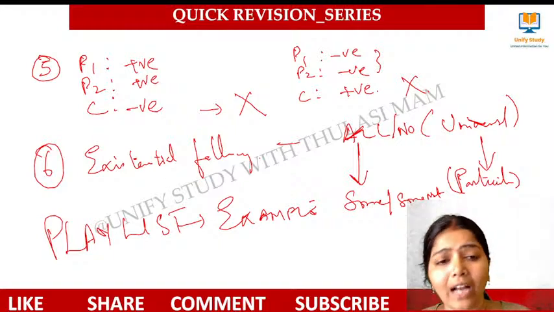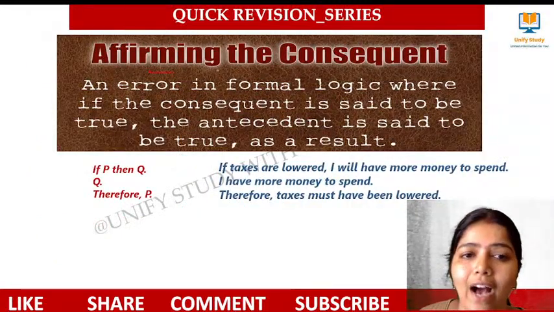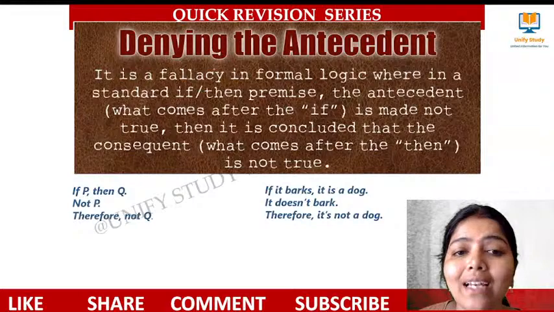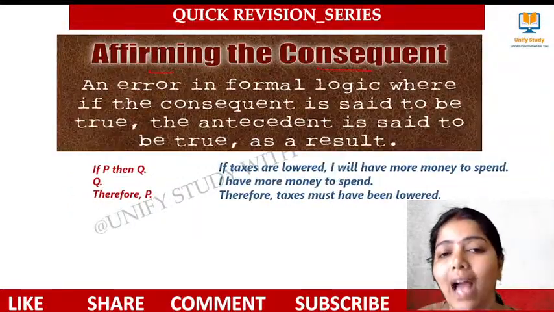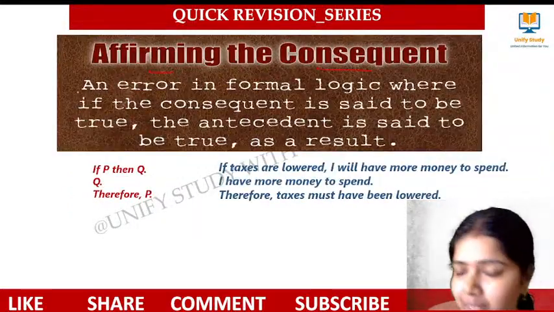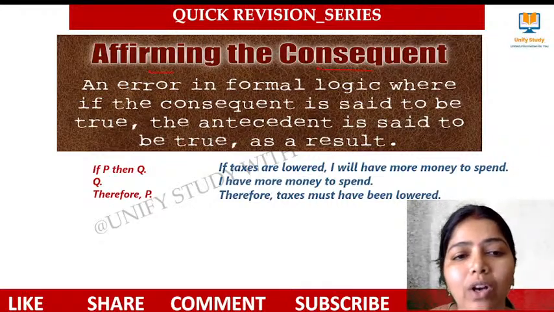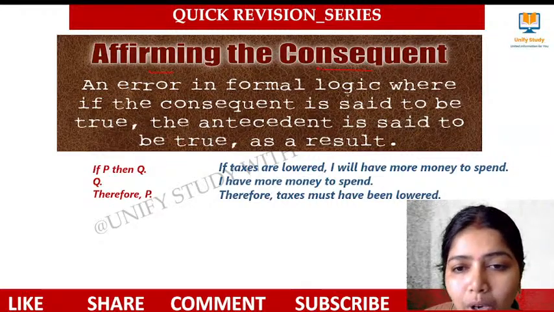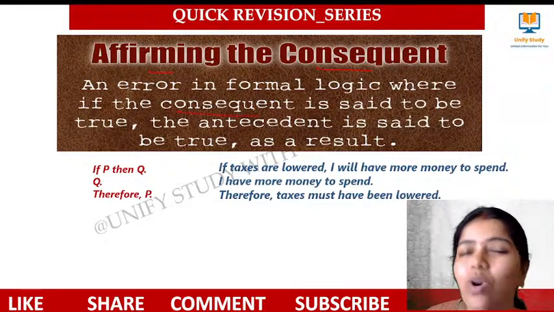Along with this, we have two more fallacies, affirming the consequent and denying the antecedent. These two were also added as fallacies being asked this time. What do you mean by affirming the consequent? It means an error in the formal logic where if the consequent means what?